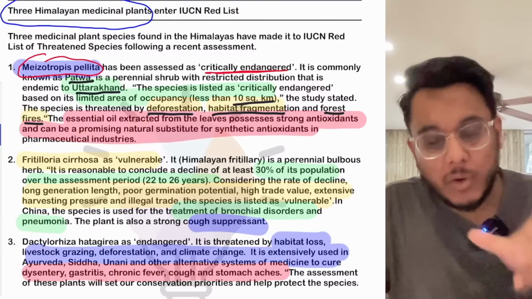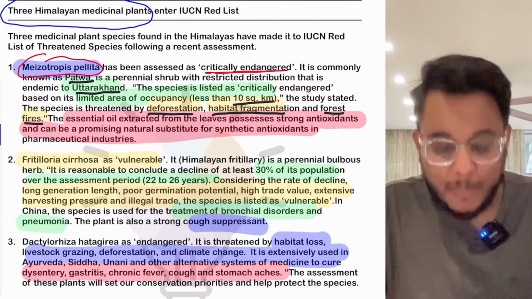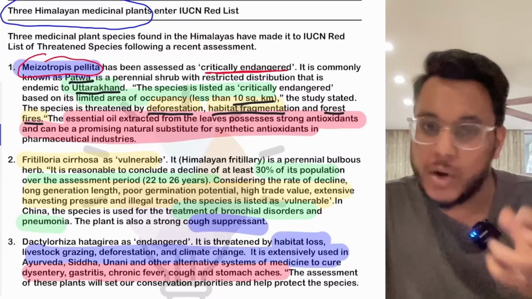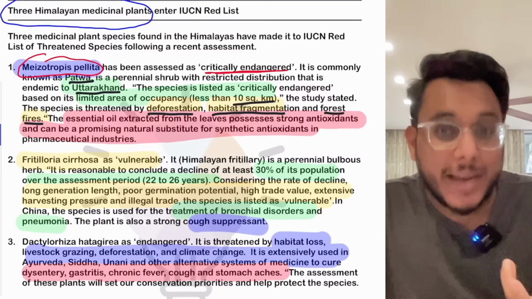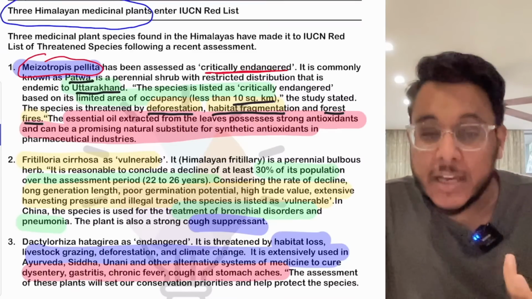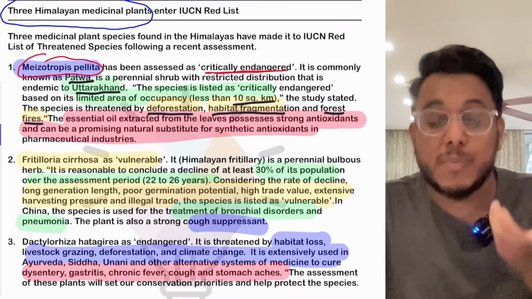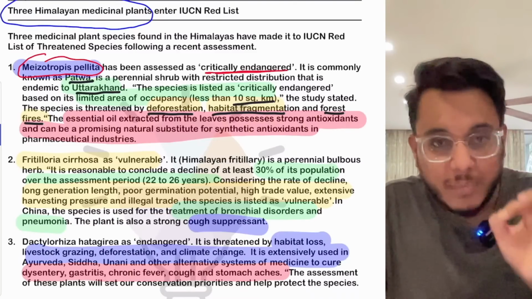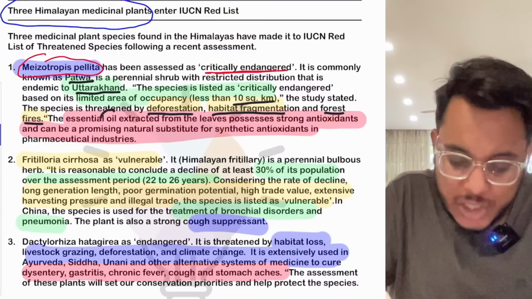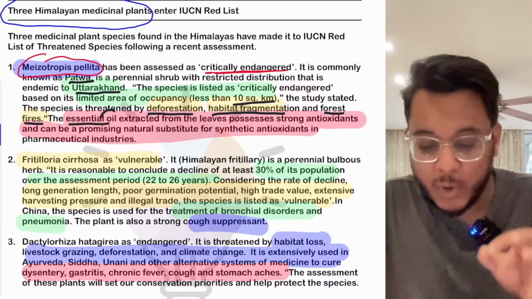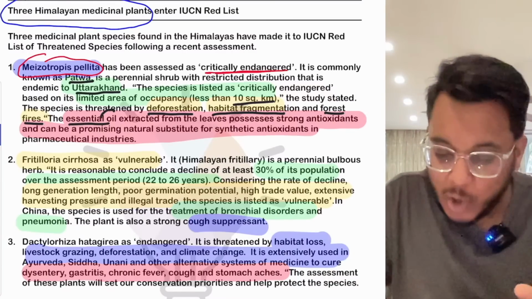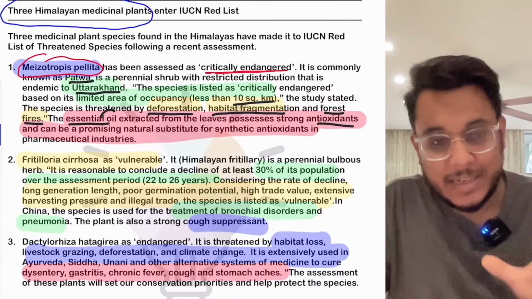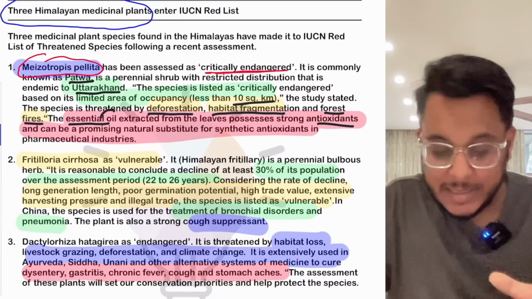Now when we talk about this patwa plant, the leaves of this particular plant are important. Some plants' bark is important, some plants' leaves, some plants' roots, some plants' tubers. So this plant's leaves are very important, and from these leaves an essential oil is procured, and this essential oil has strong antioxidant properties.